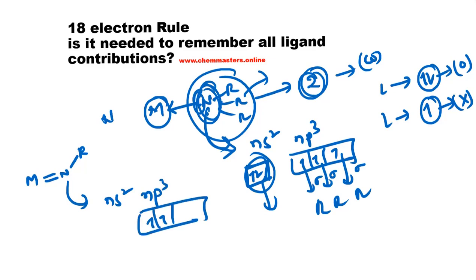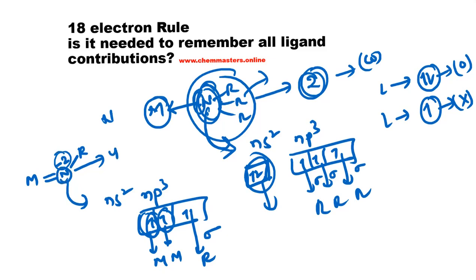In this 2p3, one electron is making a sigma bond with the alkyl group. Here we have only two unpaired electrons. So these two unpaired electrons are making coordination with the transition metal. So here the oxidation state of nitrogen is -2, right? Whenever the oxidation state is -2, the total electronic contribution equals 4, because of the 2 electrons from the nitrogen and the 2 electrons from this oxidation state. So total 4 electron contribution from this nitrogen with the formal oxidation state -2.